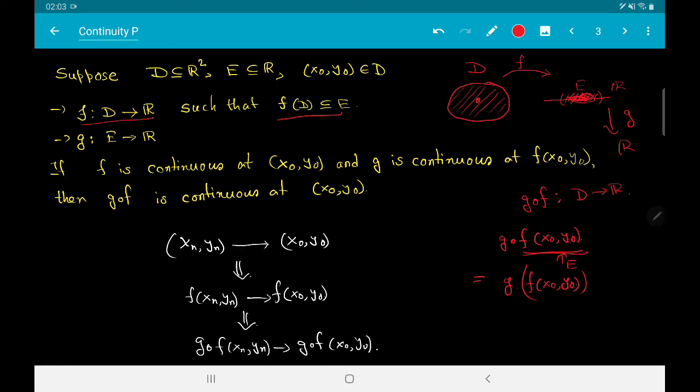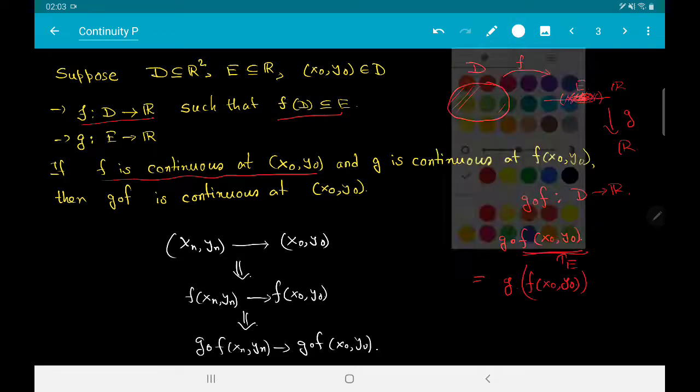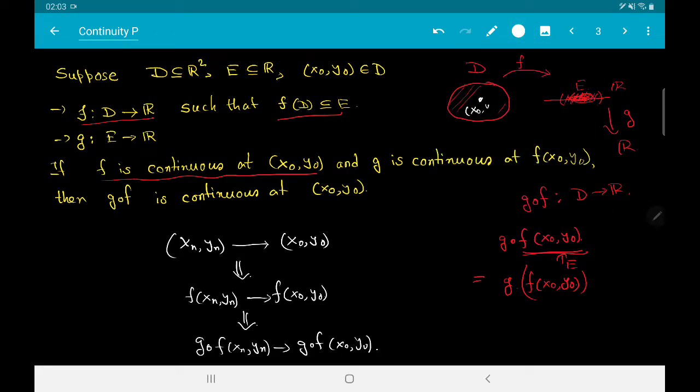So the hypothesis says that if f is continuous at (x0, y0), a point that you have chosen randomly over here, then this point is mapped to somewhere here, and this point is called f of (x0, y0), and then the image inside R is g of f of (x0, y0). So it says that if f is continuous at this point and g is continuous at this point, then g composed f is continuous at this point.